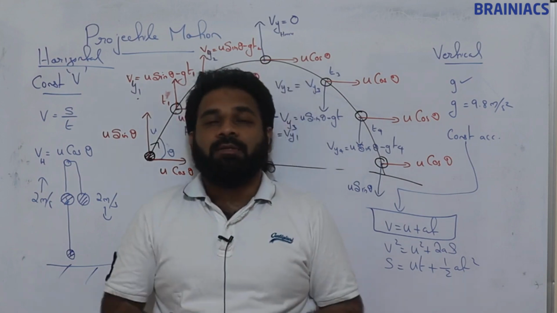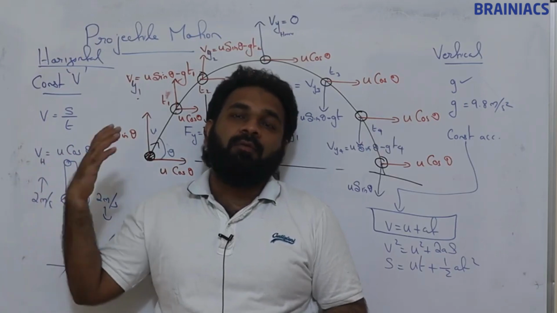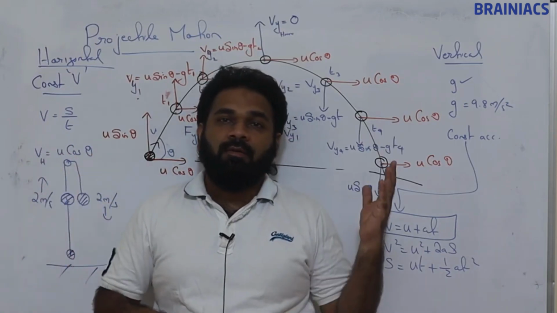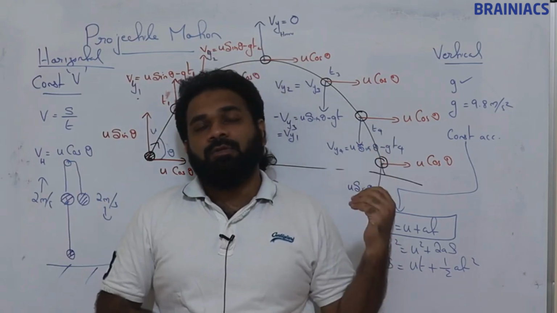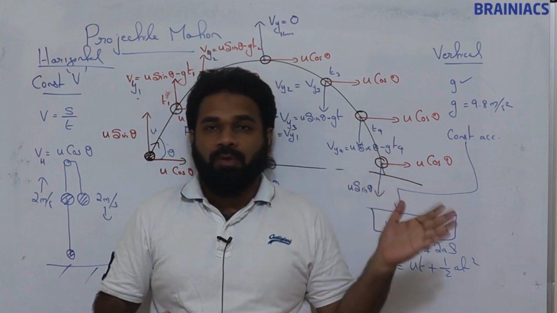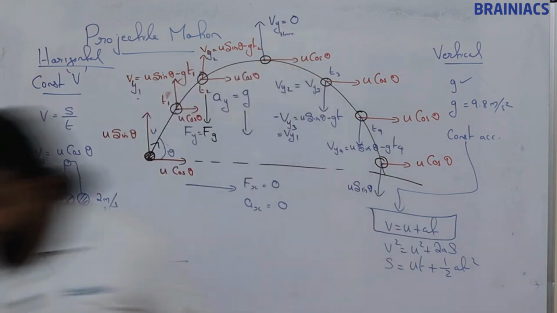If horizontal acceleration is 0, v is equal to s by t is the basic equation. There we will be using u cos theta. Vertically, there is acceleration, so we will be using u sin theta and equations like v is equal to u plus at. So that is the overall idea.